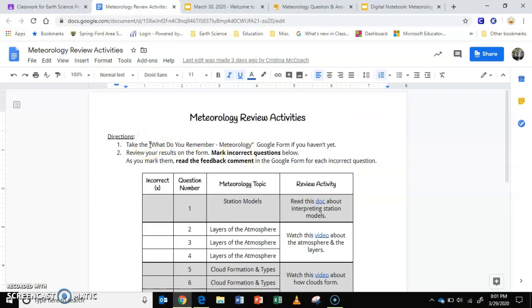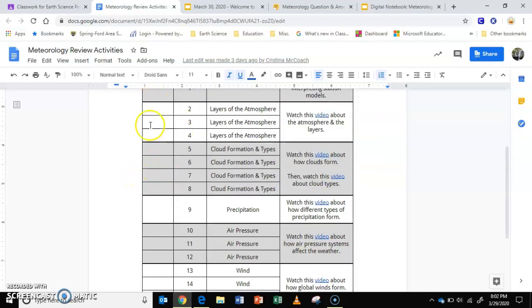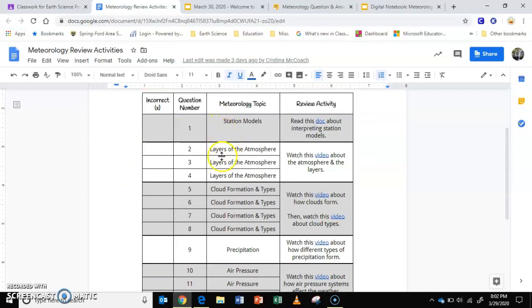The directions tell you to take the What Do You Remember Meteorology Google form if you haven't done so already. Then you're going to review your results on the form and mark incorrect questions below. As you mark them, read the feedback comment in the Google form for the incorrect question. So there's going to be some feedback there for you. Based on the questions that you missed, you can see here the topics that you need to go back and look at.